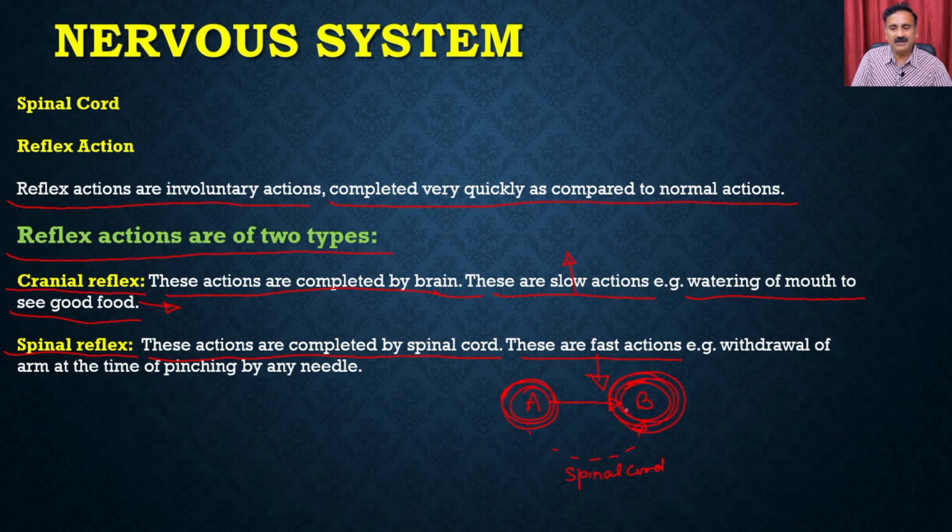So there is no decision power. There is no decision that you are going to take, right? That A to B has already been pre-programmed into the spinal cord by the brain, and that's why these actions are fast. For example, the withdrawal of the arm at the time of pinching by a needle. When you put your hand into a flame, instantly, without even thinking whether I should remove my hand, you withdraw your hand. Similarly, if you touch any sharp edge, you always remove your hand.